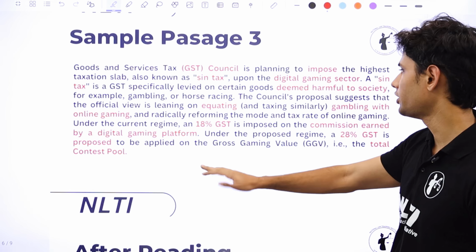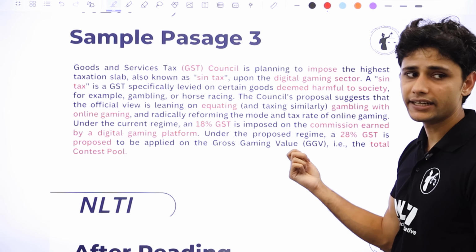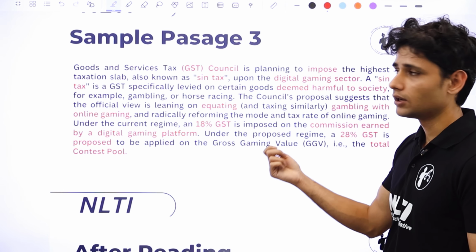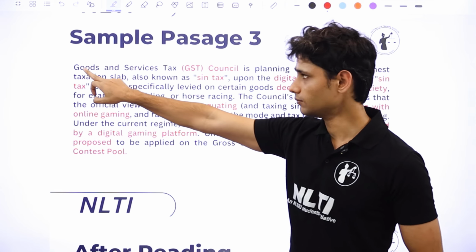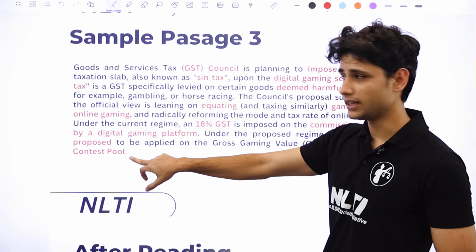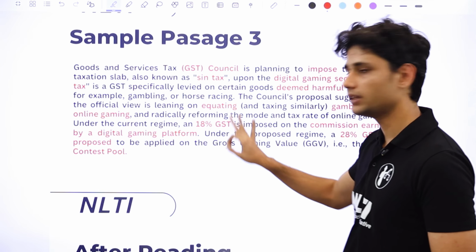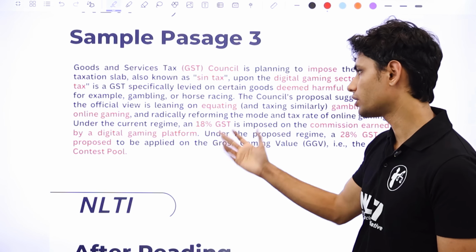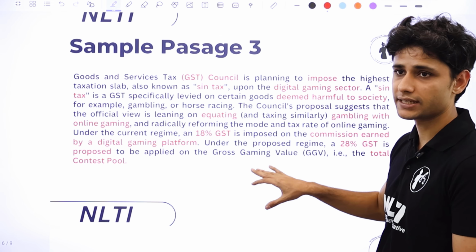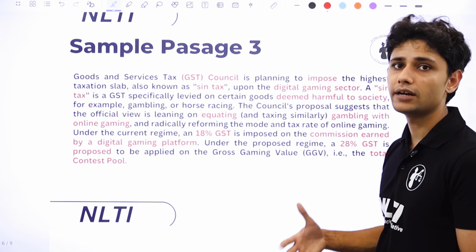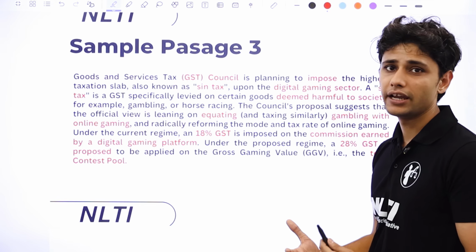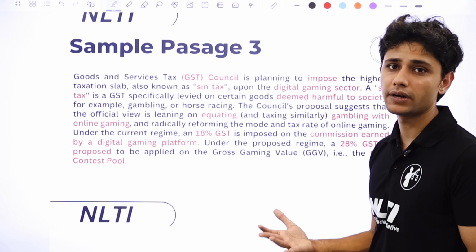You can again pause the video and look at all the red highlighted portions, and then you can resume the video. So you can read from point here to point here, and then you see how you will get the same gist of this passage if you were to read only the red highlighted portions. You can perhaps just pause this video and do this exercise for yourself of how you can get better at skimming. You can practice this in your free time by picking up any newspaper article as well.